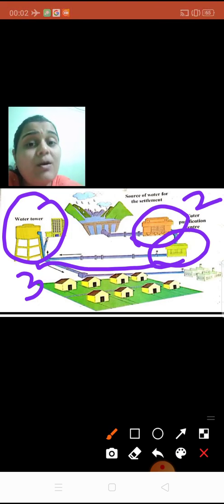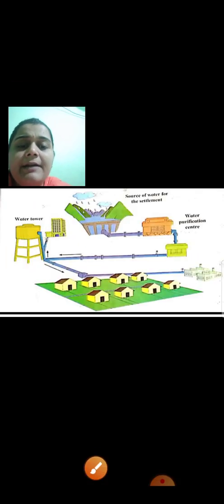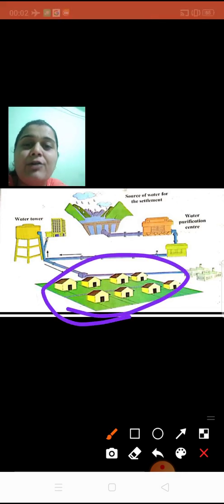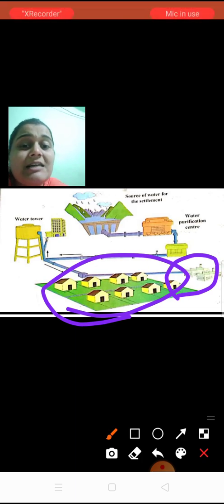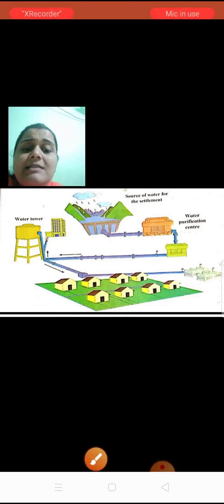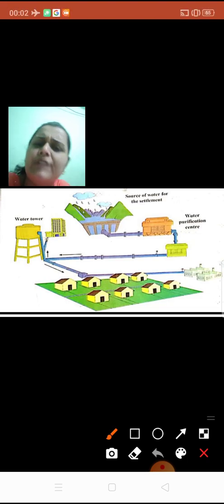From the water tower, pipes are connected and water is supplied to the houses of a particular area, town or village. Your number 4 are settlements. A settlement is a place where people live. It can be a village, a town, or a city.